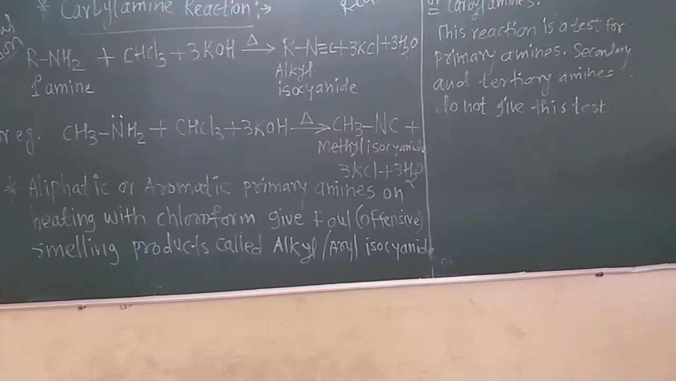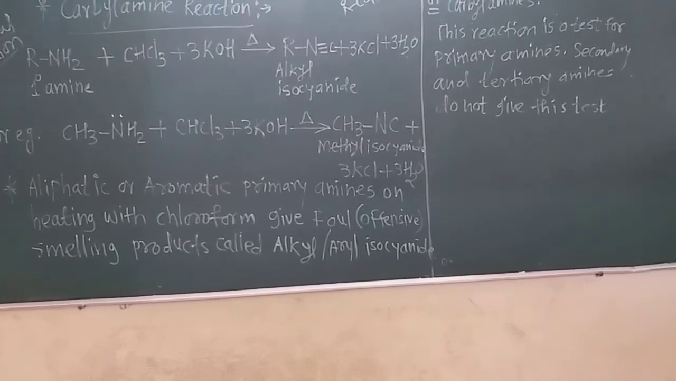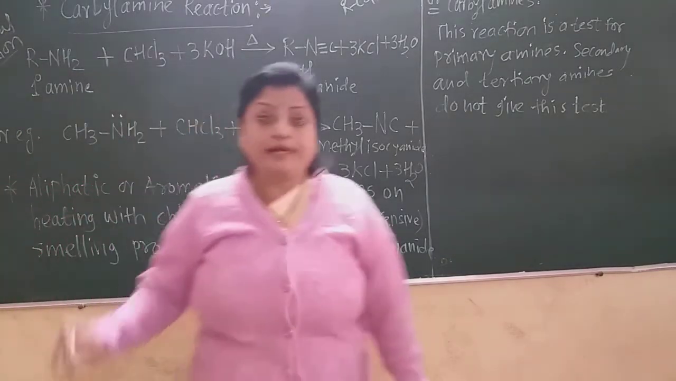Now see actually what happened in the carbylamine reaction. Primary amines generally give this reaction. This reaction is given by only the primary amines, so it is the test of identification of primary amines. Because only primary amines give this reaction, secondary and tertiary amines do not. So this is the identification or detection of the amino group in the primary amine.